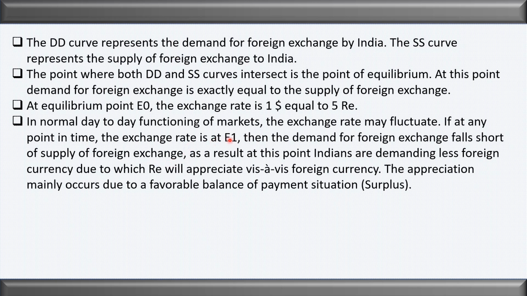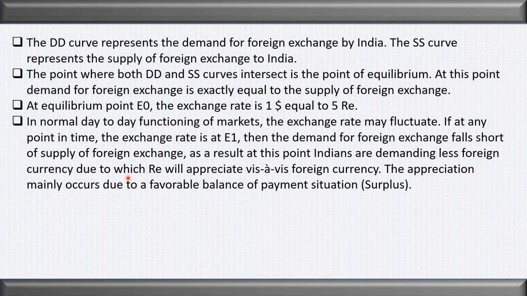If at any point of time the exchange rate is at even, then the demand for foreign exchange falls short of the supply of foreign exchange. As a result, Indians are demanding less foreign currency, due to which the rate will appreciate, and vice versa. The appreciation may occur due to a favorable balance of payment. In a very simple word, we can say that in the case of a favorable balance of payment.